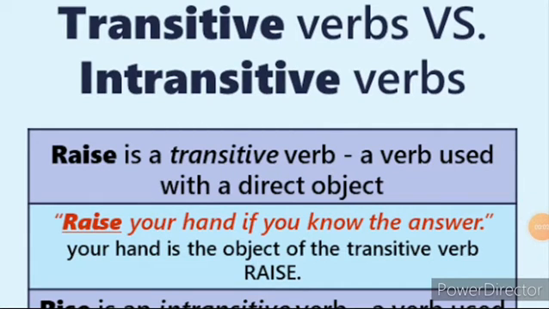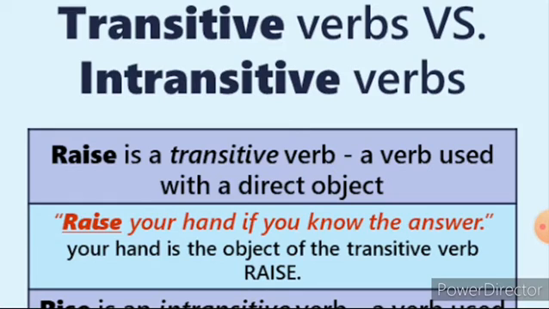The next is the verbs. A verb talks about an action. It denotes a state of being or shows position or belonging. These verbs are divided into 2 categories, children. One is the transitive verb and another is the intransitive verb. The first one, the transitive verb, means a verb used with a direct object. We can say a verb that needs an object to make complete sense is called a transitive verb.